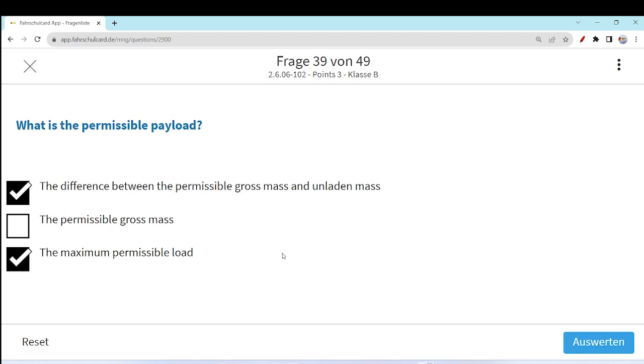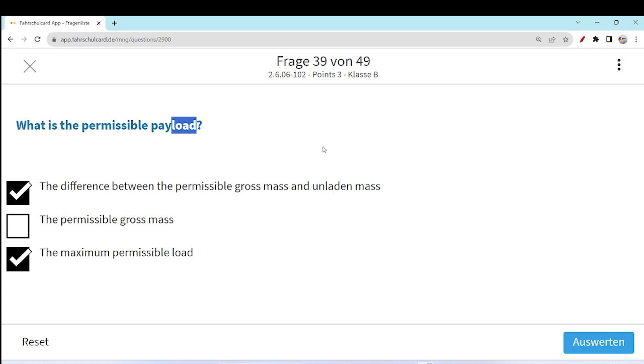But gross mass never tells you how much load is allowed. Or the simple hint you can also keep in mind for this question, if you don't understand it perfectly: wherever the word load is there, and here is also unladen, or you can say unloaded mass.